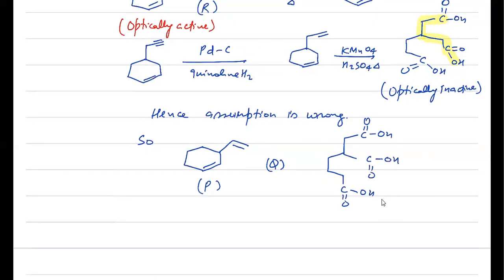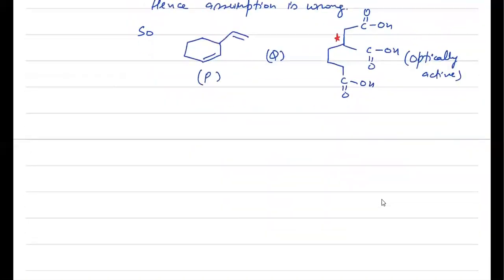So now you can see that this is a chiral center and it is optically active carboxylic acid. Q condition is satisfied here. Now if I try R for this, then R will be this one. Just like the above case I have written, as a symmetrical case, just the position of the pi bond has changed.